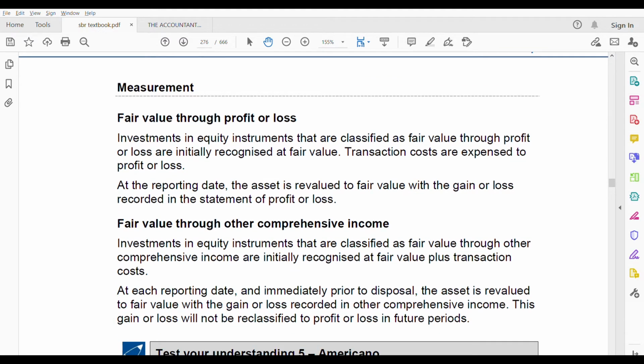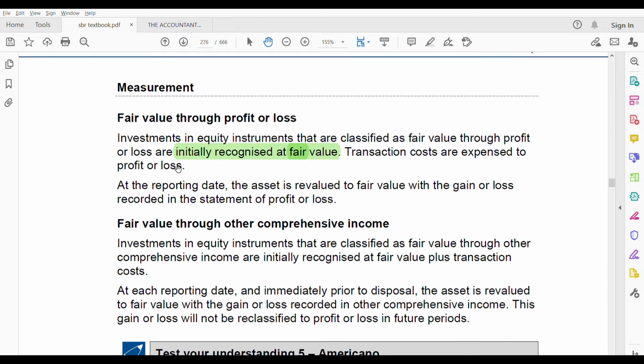Let us go to the measurement. So when is fair value through profit and loss? Investments in equity instruments that are classified as fair value through profit and loss are initially recognized at what? Fair value. Come on, the word fair value through profit and loss says initially it is recognized at fair value only. So this is nothing hard for you to remember also.